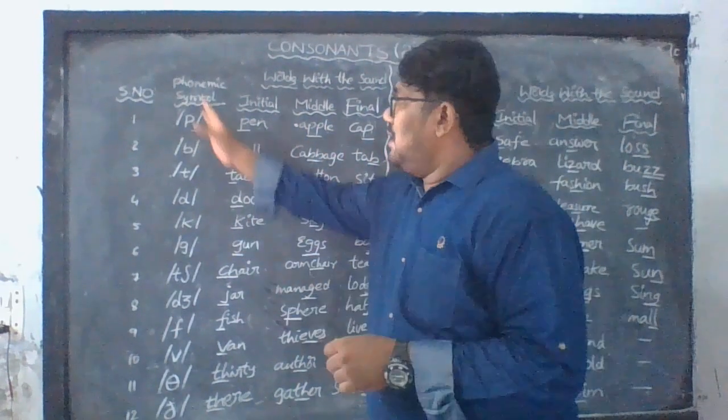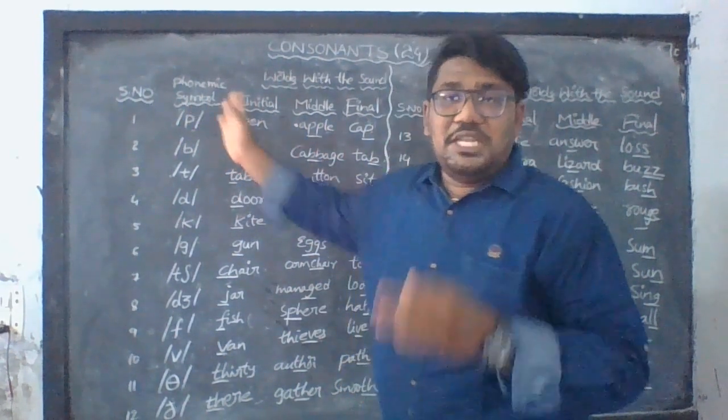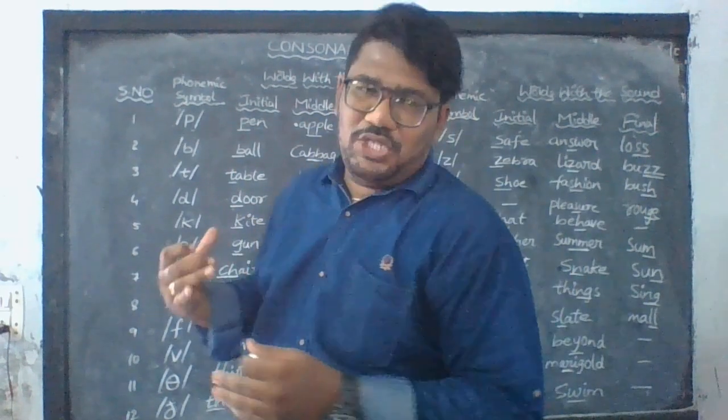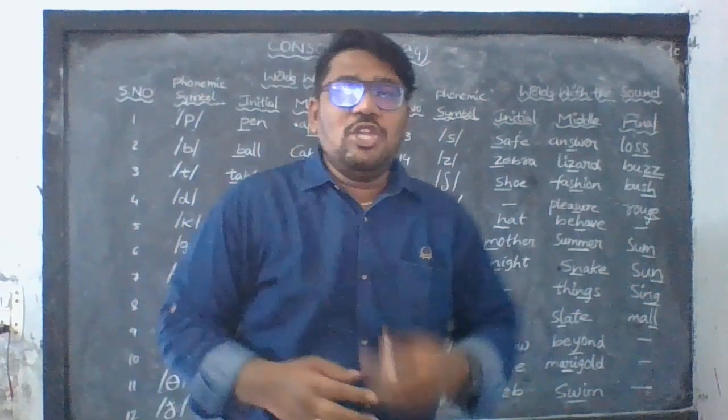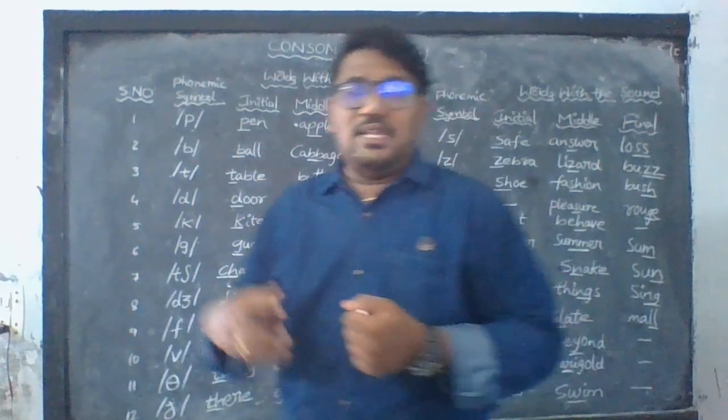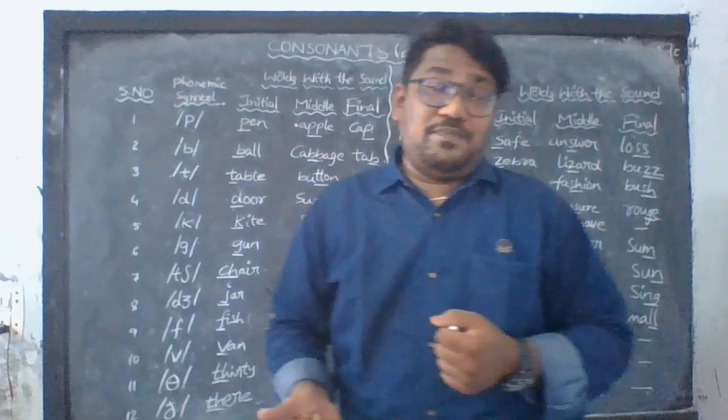24 consonants. I have said the symbols, initial position, the middle position, and the final position. So there are 24 consonant sounds. You practice them. If you practice these consonant sounds, you will be mastering the language. Okay?